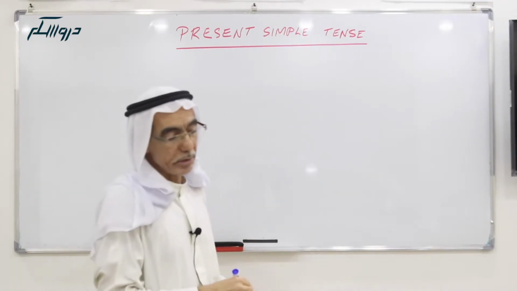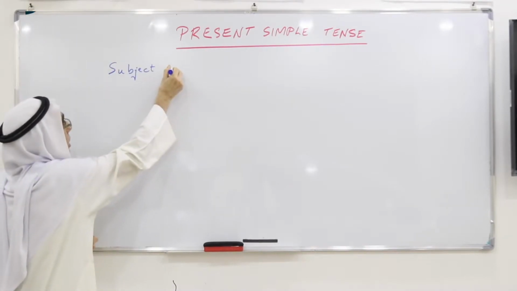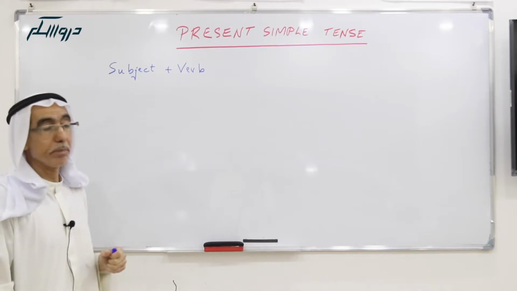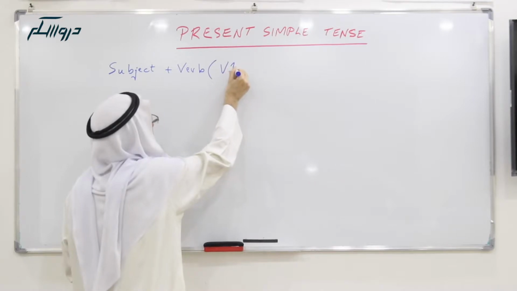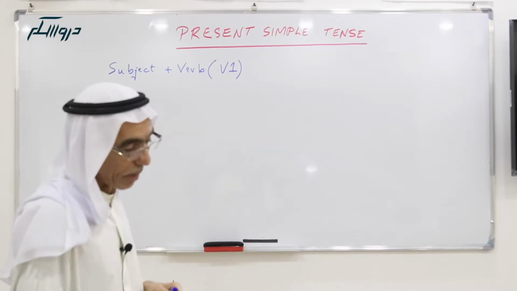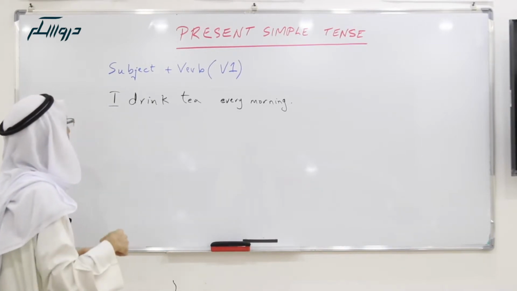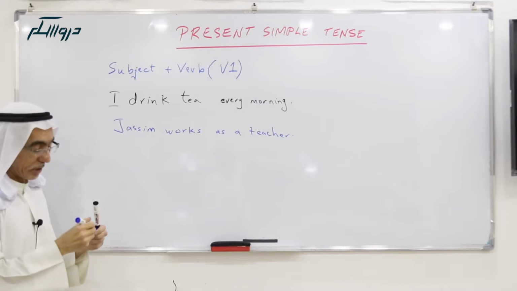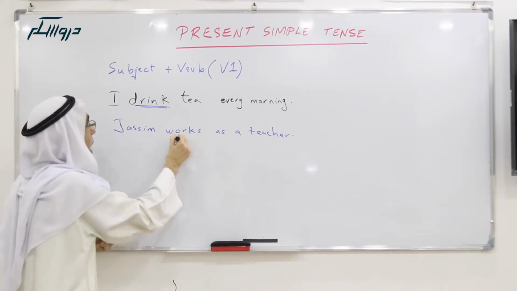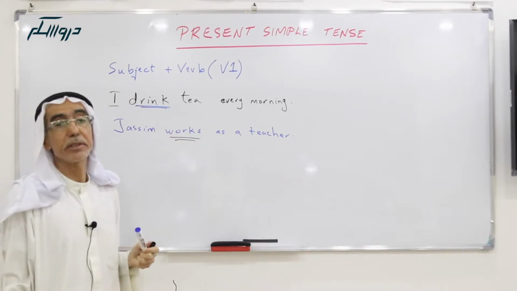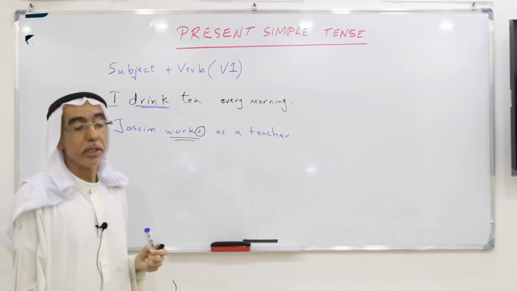Present simple tense is formed by the subject, then the verb in the present simple, or sometimes they call it V1 form. Example, I drink tea every morning. The other example, Jasim works as a teacher. Both drink and works are in present simple tense. Here we see S is added.